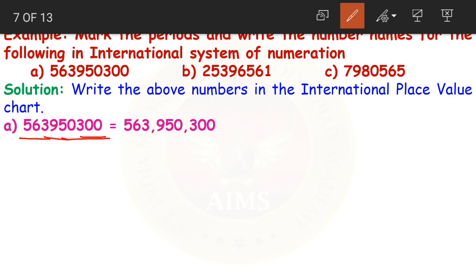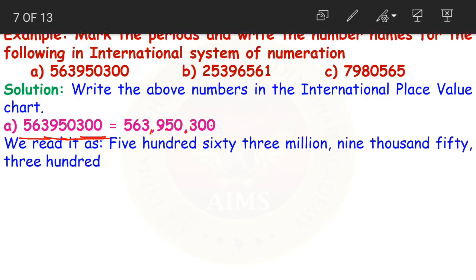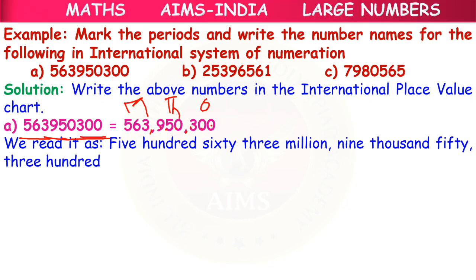We mark after every 3 digits. 1, 2, 3, comma, 1, 2, 3, comma. And how do we read this? See, first we have the ones period, then thousands, then millions. So the first 3 digits, 563, are in the millions period. So we read it as